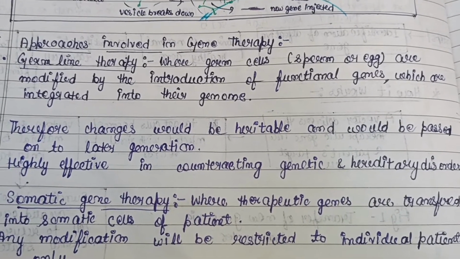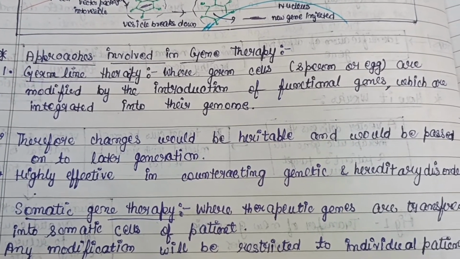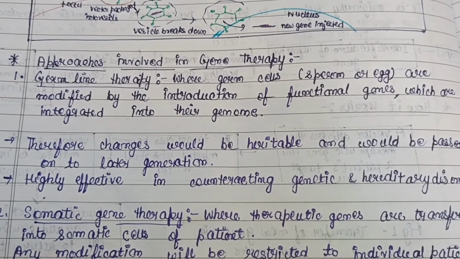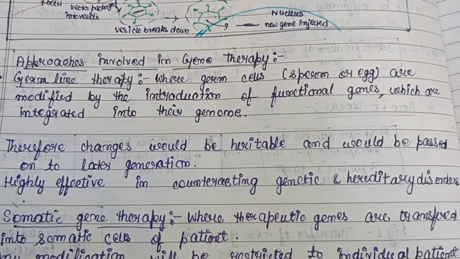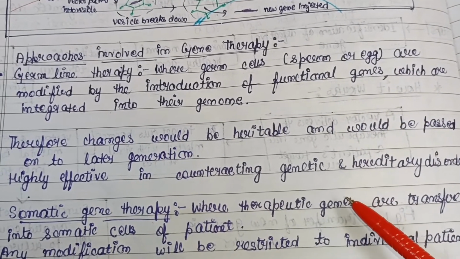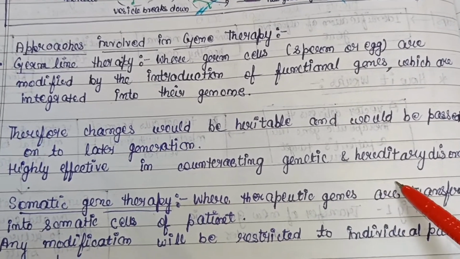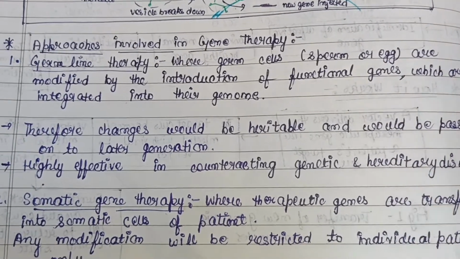Therefore, the changes would be heritable, that is, passed on to the next or later generations. This is highly effective in counteracting genetic and hereditary disorders. Why? Because here sperm cells and egg cells are used, and they are able to control hereditary and genetic disease by making changes in the earlier phase only.